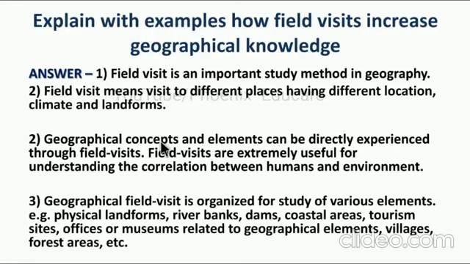Suppose I am telling you in Konkan region the rainfall is very high. So because of that, rice is grown, also the vegetation, also the trees, there are evergreen trees, the trees are evergreen throughout the year. So suppose I have not visited Konkan, but I have studied in that textbook. So that will not give me any practical knowledge. But suppose I am visiting Konkan, then I will experience that the rainfall is more, then the climate is hot and humid because the sea is nearby Konkan. So these are the factors that we can experience when we are visiting a particular place.